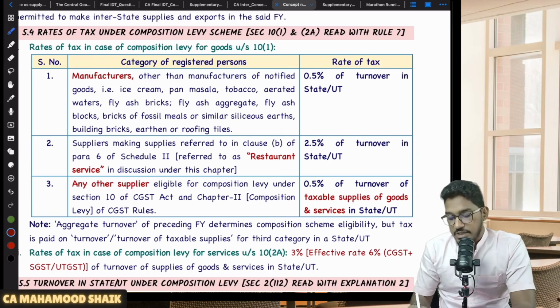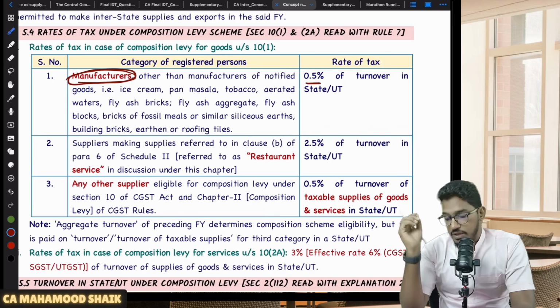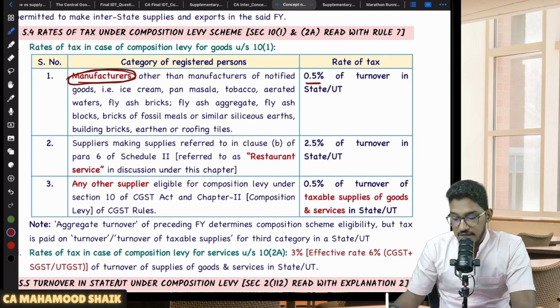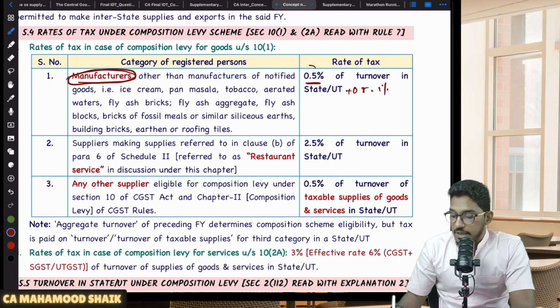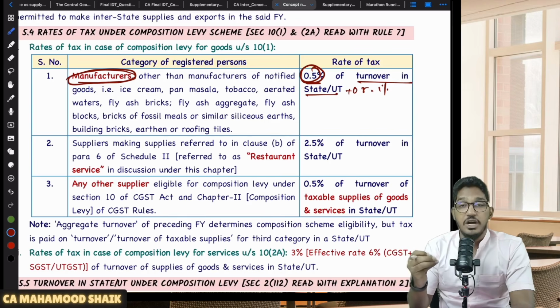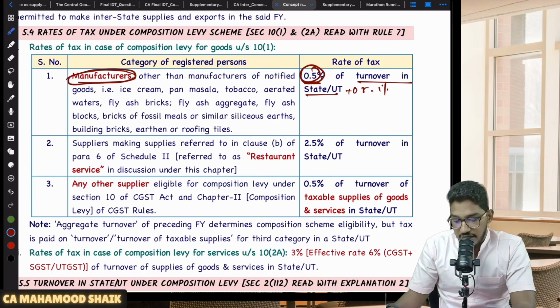So what will be the rate of GST I will be required to pay if I'm a manufacturer? If I'm a manufacturer, I will be liable to pay 0.5% of the turnover in a state or union territory. This is under the CGST Act. Equal amount of SGST also will come. So effectively 1%. In every state and union territory, how much is the turnover I am making? On that turnover in a state or union territory, I will be required to pay 0.5%. Equal amount of SGST, 1% effectively I have to pay.